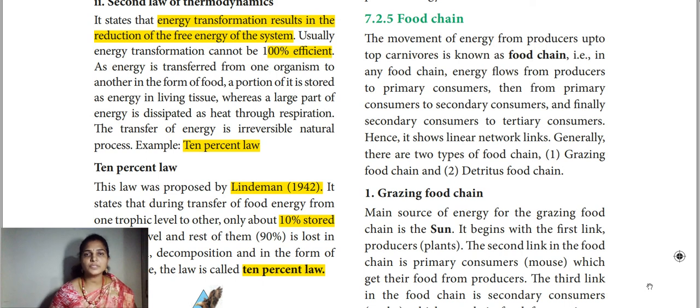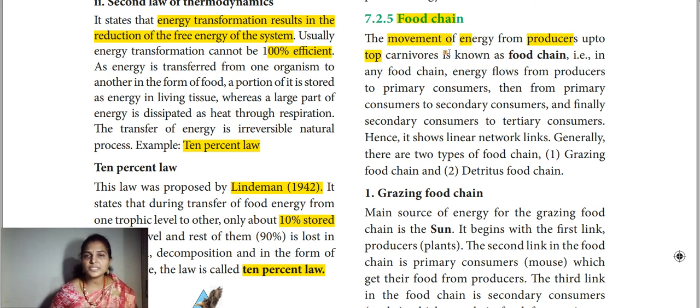Hi everyone. Now we are going to discuss food chain, right? So here, what is a food chain? The movement of energy from producers up to top carnivores is known as a food chain.